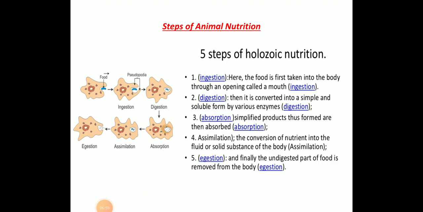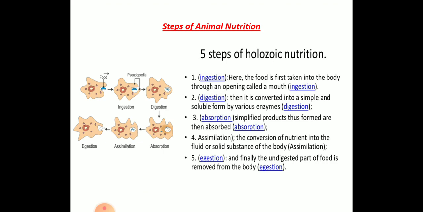So next, what are the steps of animal nutrition? Any animal, if it is eating, has to undergo these different types of processes, that is ingestion, digestion, absorption, assimilation and egestion. As you can see, in the amoeba, first the food is taken with the help of the pseudopodia, it is ingested, and it is digested, and later the food is egested.